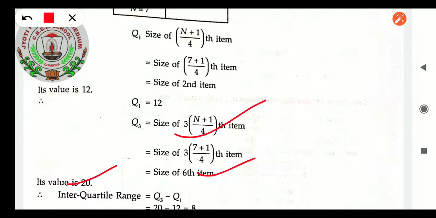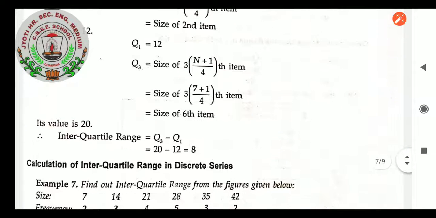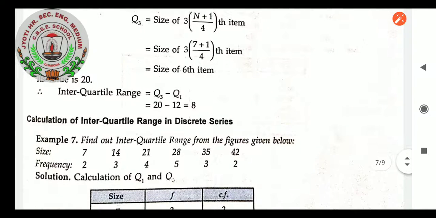And now the interquartile range. After taking Q3 and Q1, take the difference Q3 minus Q1, and you will get the interquartile range. In this way, we will be seeing other observations. Range takes the highest and lowest, but the deviations of the values in between can also be taken from the interquartile range. So the interquartile range is the difference between the third quartile and Q1.